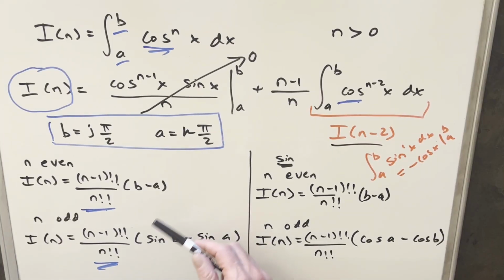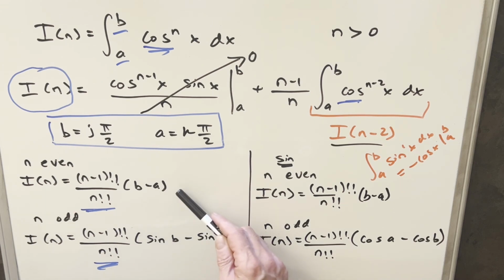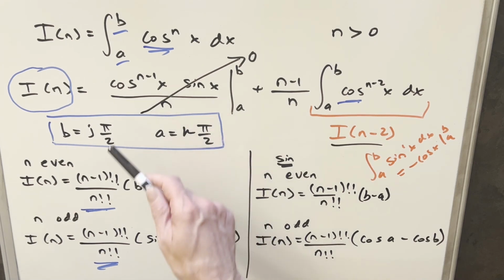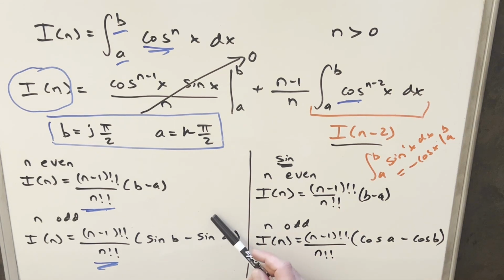Okay, and so that's it. So for cosine and sine, you can't really reduce it to one formula. You can reduce it to an odd and even case for each for cosine and sine. But I find this pretty useful whenever you have like a large exponent on your cosine or sine.